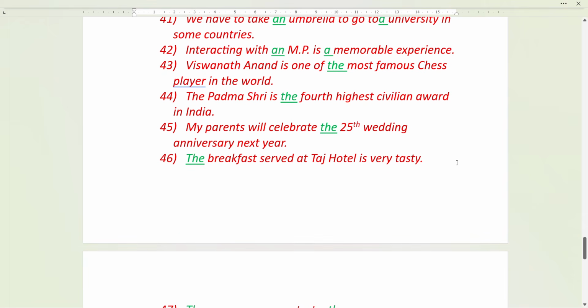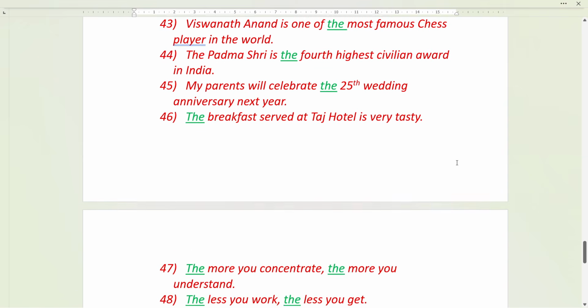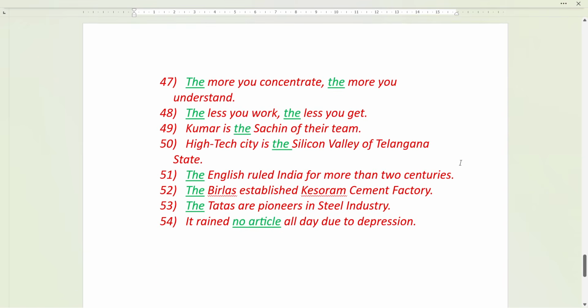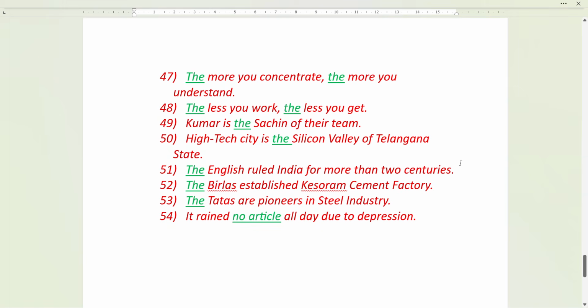The breakfast served at Taj Hotel is very tasty. Breakfast is the name of a meal. Okay. The more you concentrate, the more you understand. This is a quotation again. The less you work, the less you get. This is also a quotation or a proverb sort of thing.